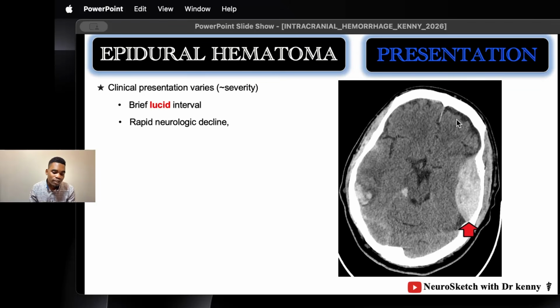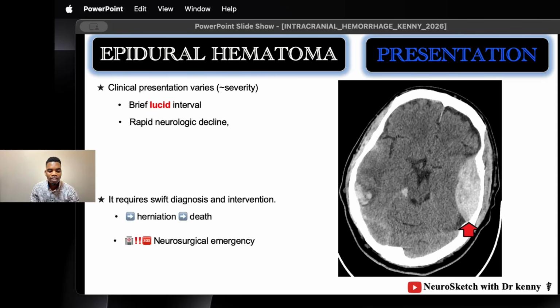And why is it a neurosurgical emergency? Because of this second loss of consciousness. Okay, because you have rapid neurological decline. The brain is going to be compressed. You're going to have herniation of the brain if you are not acting immediately, and that is a classic presentation of epidural hematoma.